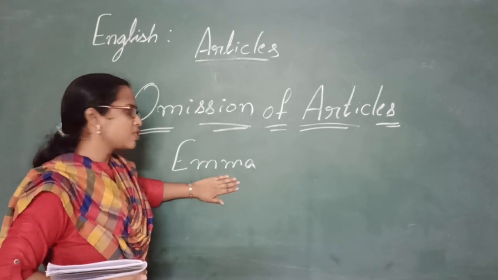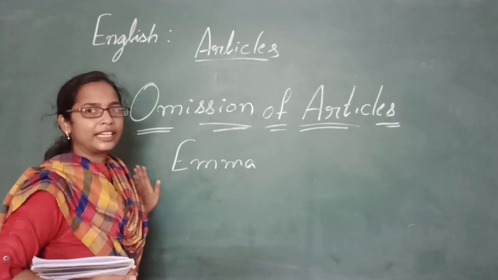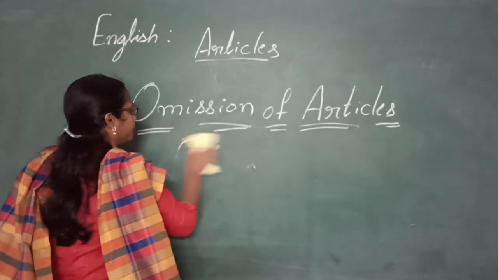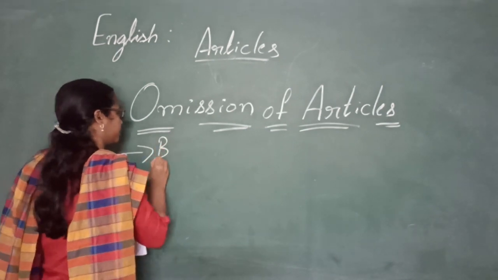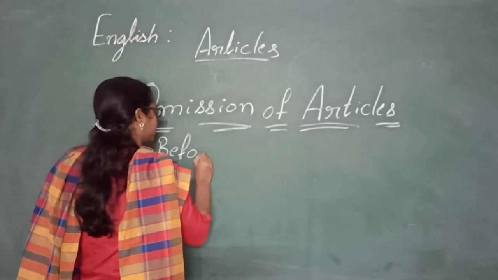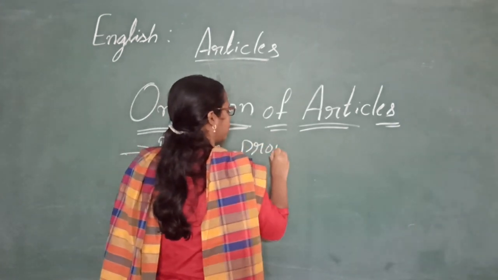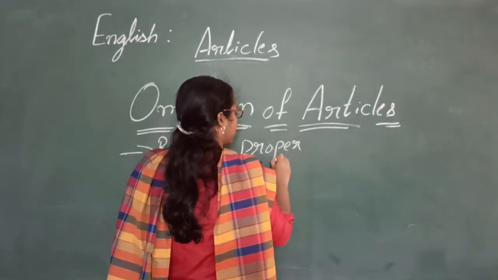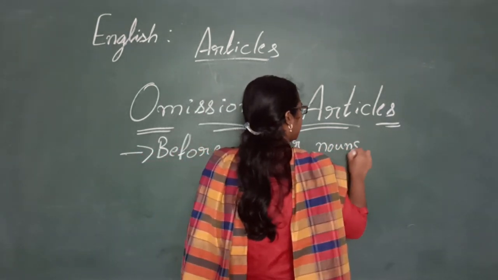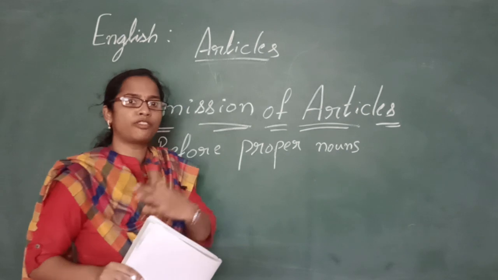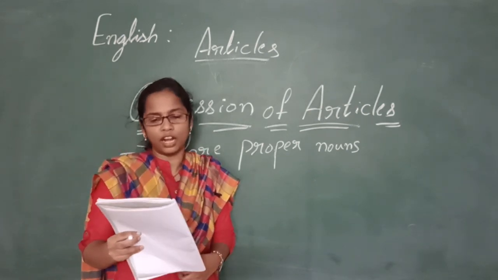So we do not use an article before the proper nouns. Got it, children? Some examples of proper nouns are names of a person, place or thing.